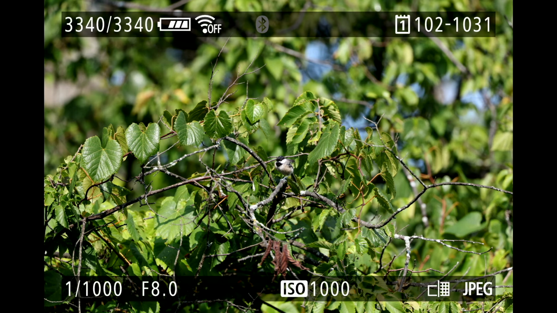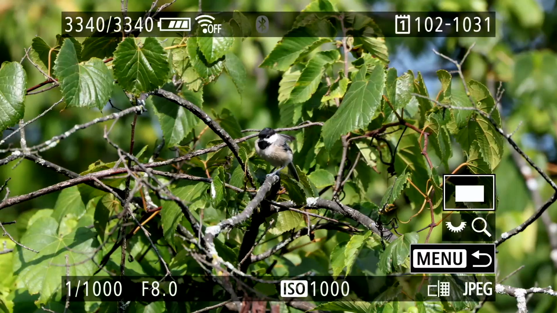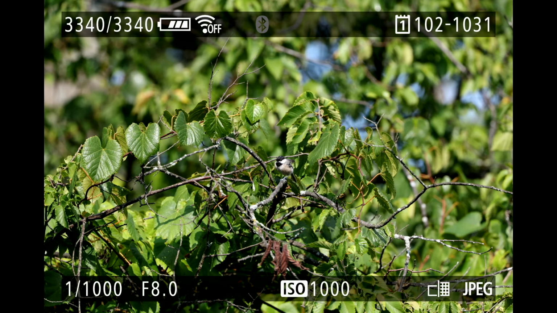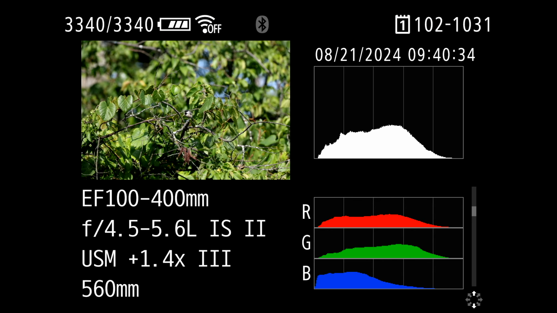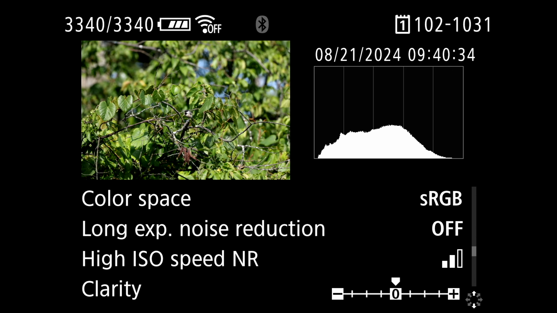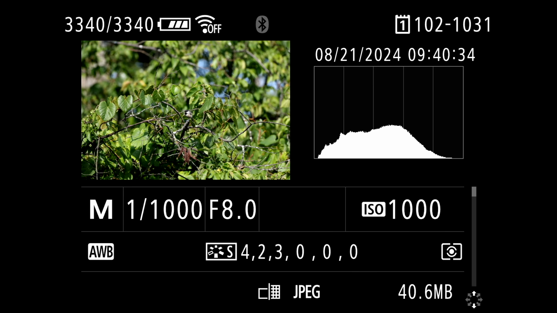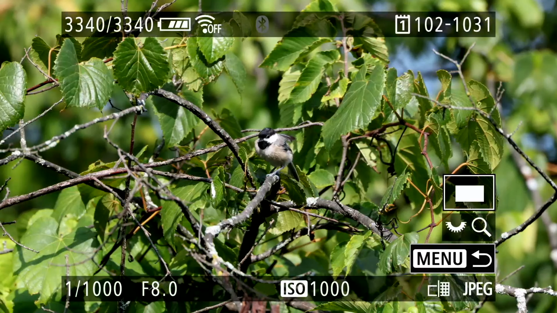Now when I zoom in, just by hitting the hourglass or the zoom function, you can see how much more it zooms in. How do I know this? Watch this. When I hit info, you can see, let me see if it shows me the dimensions of the file. Was I already there? Okay, yeah. So what you can see is that's a 40 megabyte JPEG that it actually created, right?